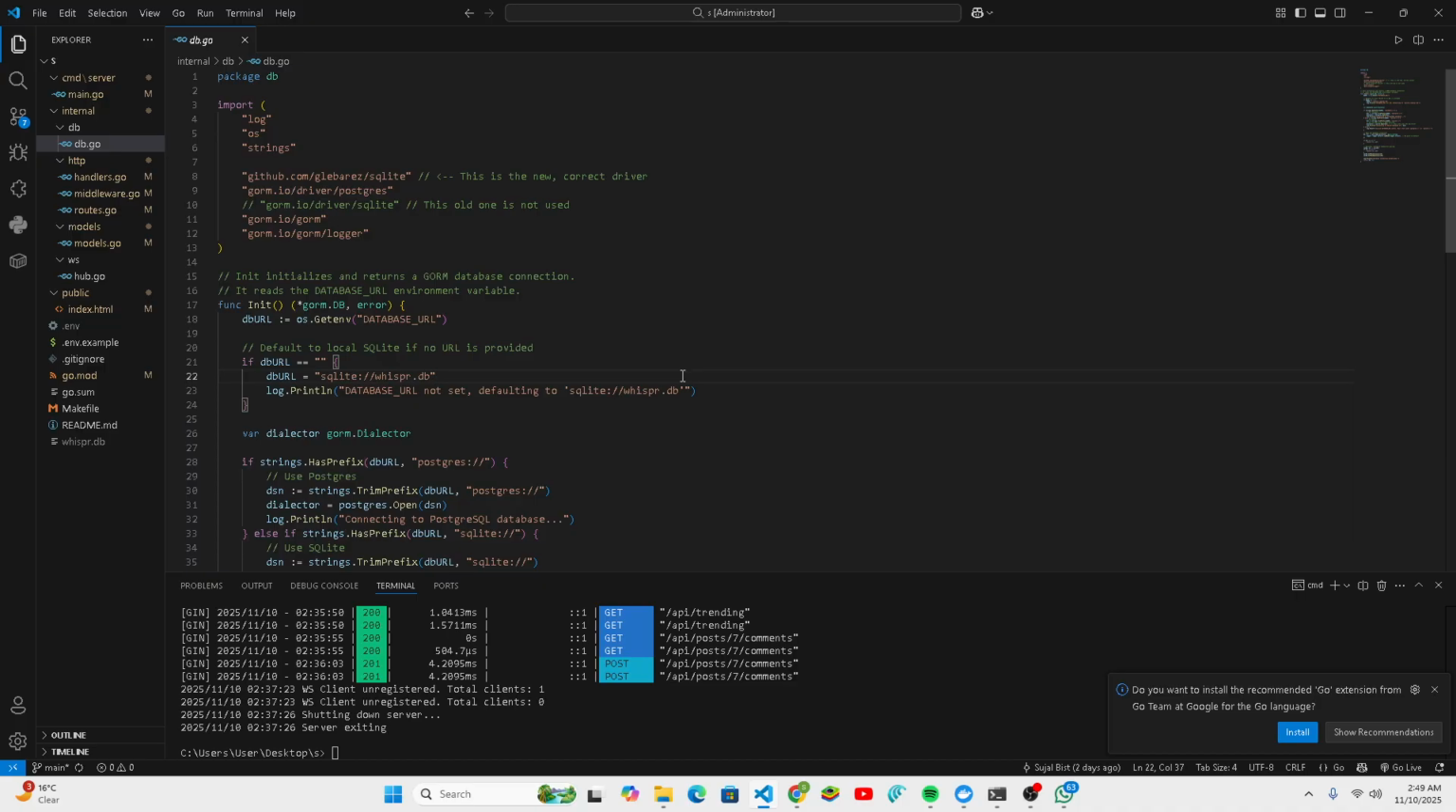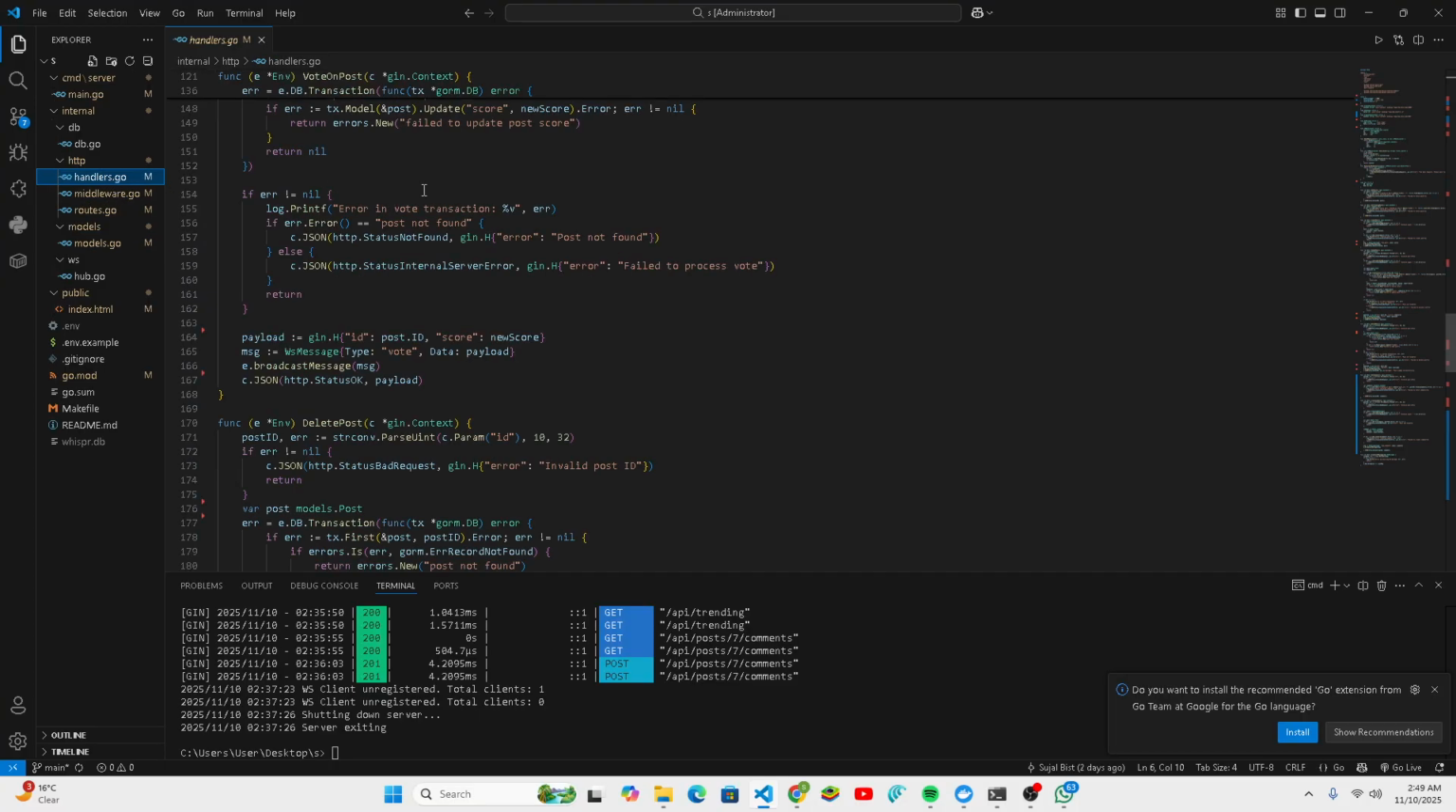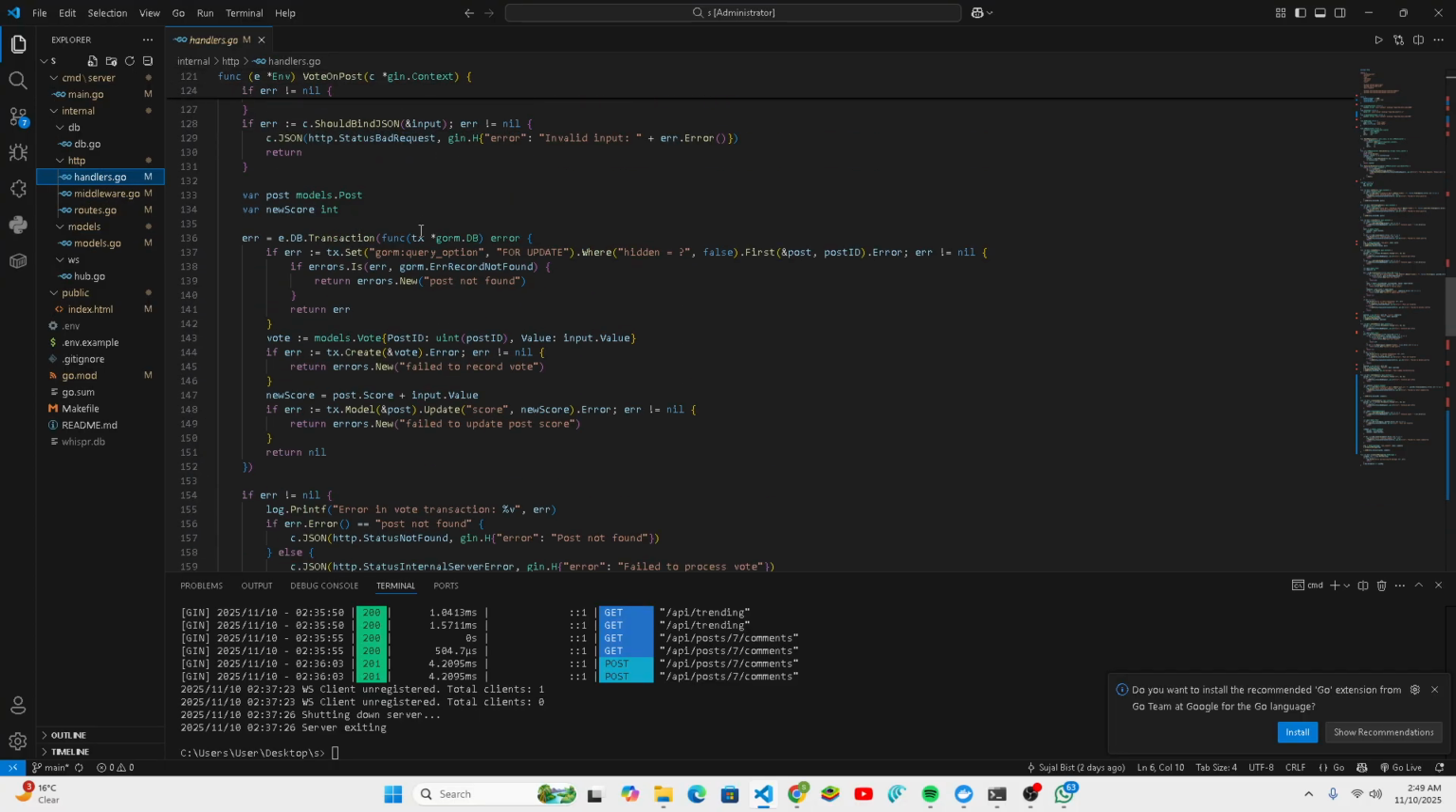For the data schema, we have models.go. It defines the schema of our database tables using Go structs. The Post struct manages the post table and post content, Vote manages the upvotes and downvotes, and Comment manages the replies. The brain of our entire app is handlers.go. It is the main logic for our entire app. It defines all the functions that run when you hit an API endpoint. A small struct is used to pass the database and WebSocket hub to all our handler functions.